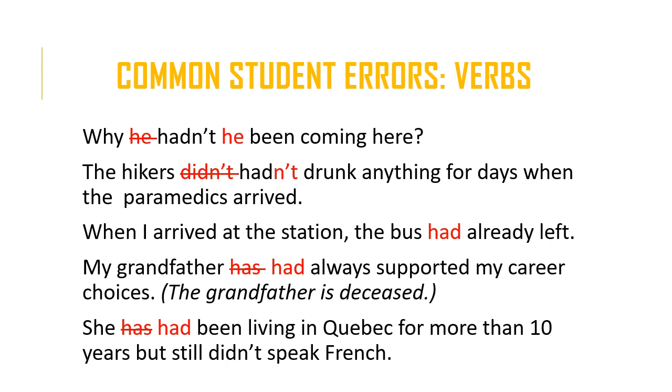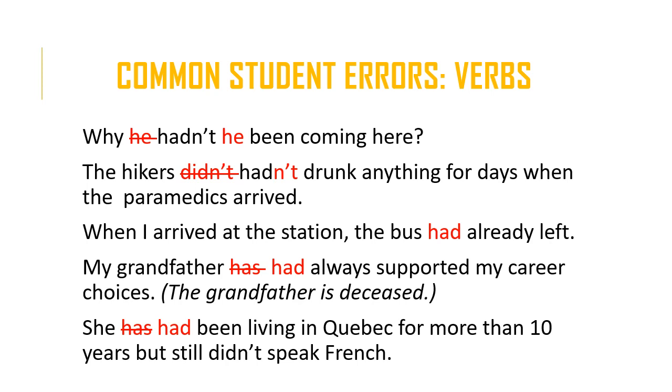In the third sentence, it's a similar issue. So we have two actions in the past, and therefore, to make it clear to the listener or to the reader which action happened first, we're going to use the past perfect with the action that happened first. When I arrived at the station, the bus had already left.